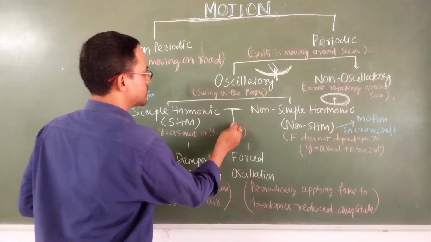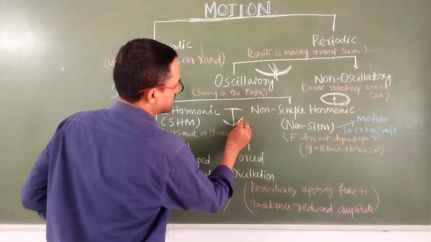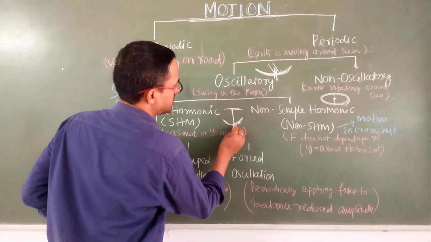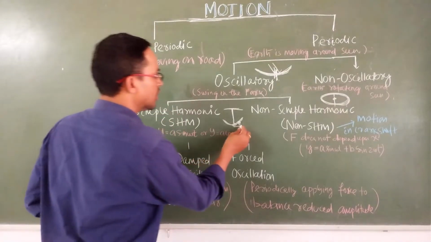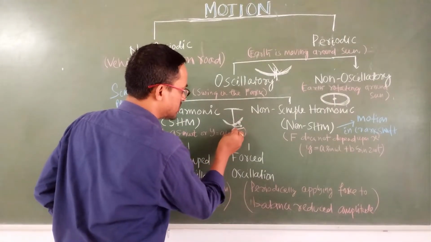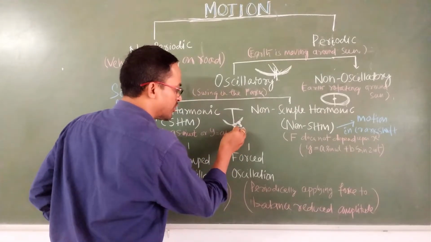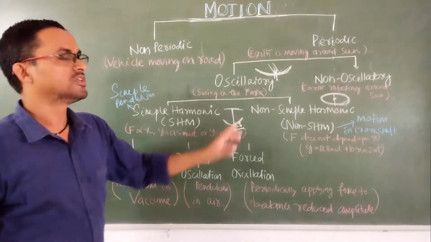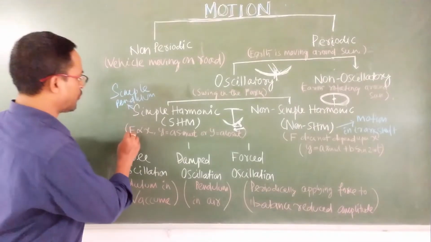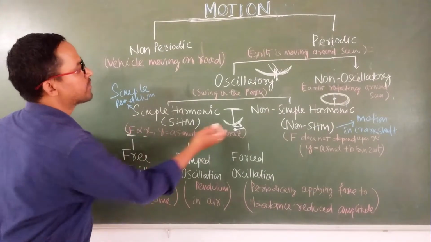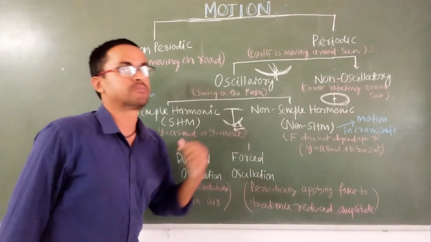So what is the simple pendulum doing? It is moving like this. When you see the pendulum at that position, its displacement is in this direction. At that time, the restoring force occurs which drives this pendulum towards the mean position. This restoring force is against the displacement. So in the simple harmonic case, the restoring force depends upon the displacement of the body. Force is directly proportional to the displacement of the body.